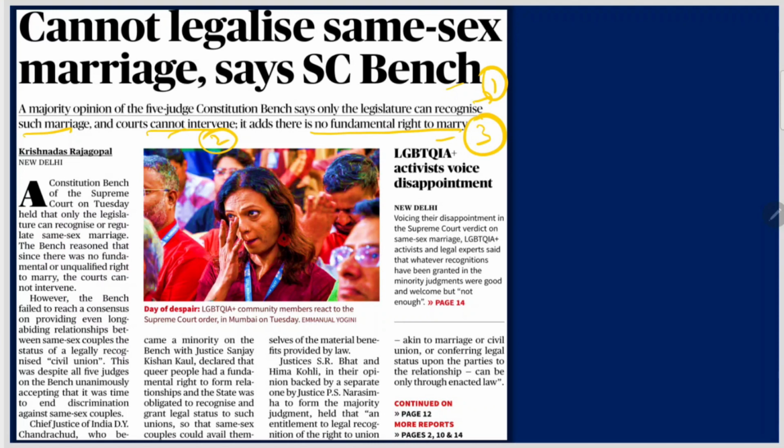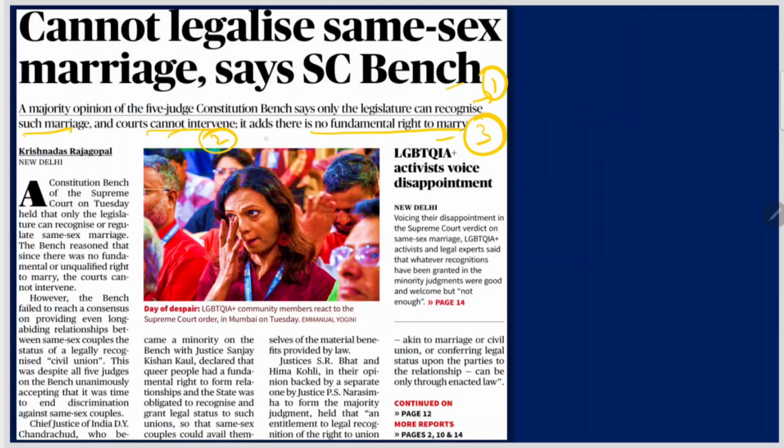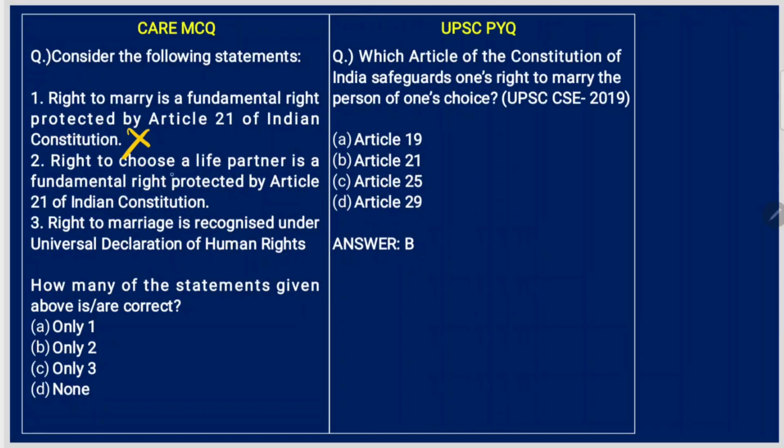Now let us see the MCQ related to this question. Consider the following statements. Right to marry is a fundamental right protected by Article 21 of the Indian Constitution. No, because we have already seen here that there is no fundamental right to marry. Whereas right to choose a life partner is a fundamental right protected by Article 21 of the Constitution. This is correct, and it was already given in 2019.